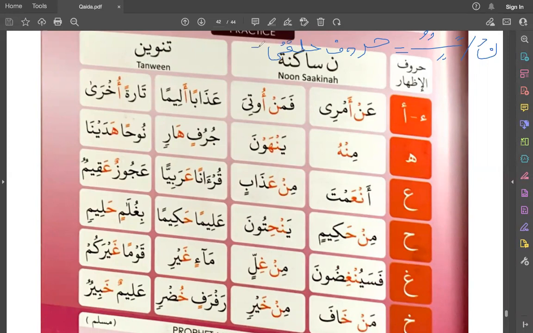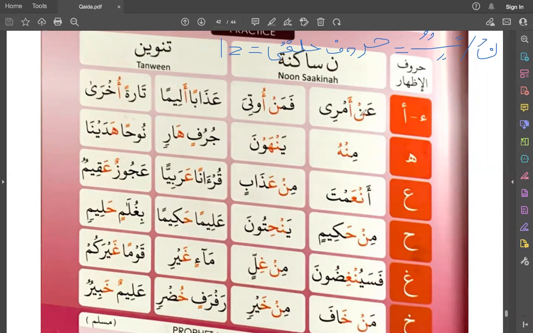Then you apply izhar. And izhar is to say the sound of noon sakin or tanween as it is. Don't bring ghunna, don't apply any other rule, just say the sound as it is.